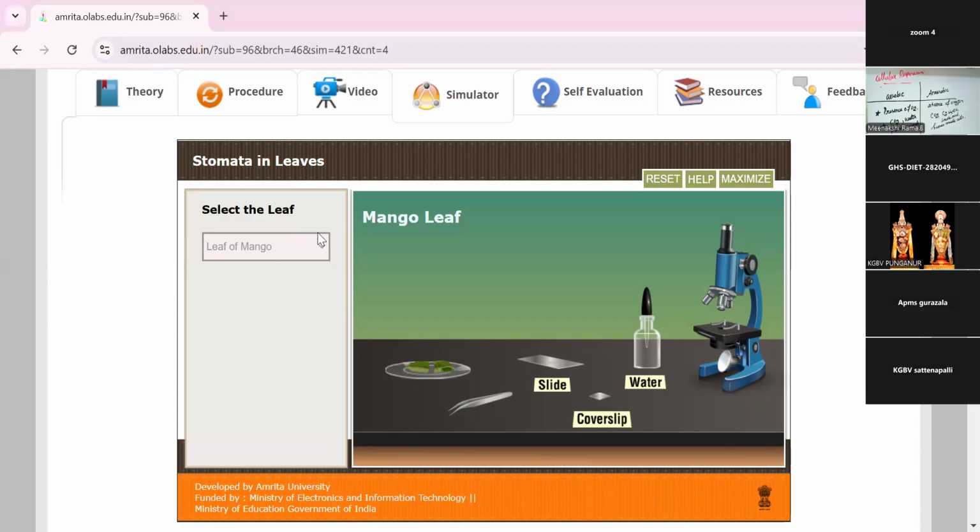So, there are different kinds of leaves here. This is the mango leaf I am choosing. Forceps. This is called forceps, slide, cover slip, and then water and microscope. With the help of the microscope, we are going to see the stomata part of the leaf.